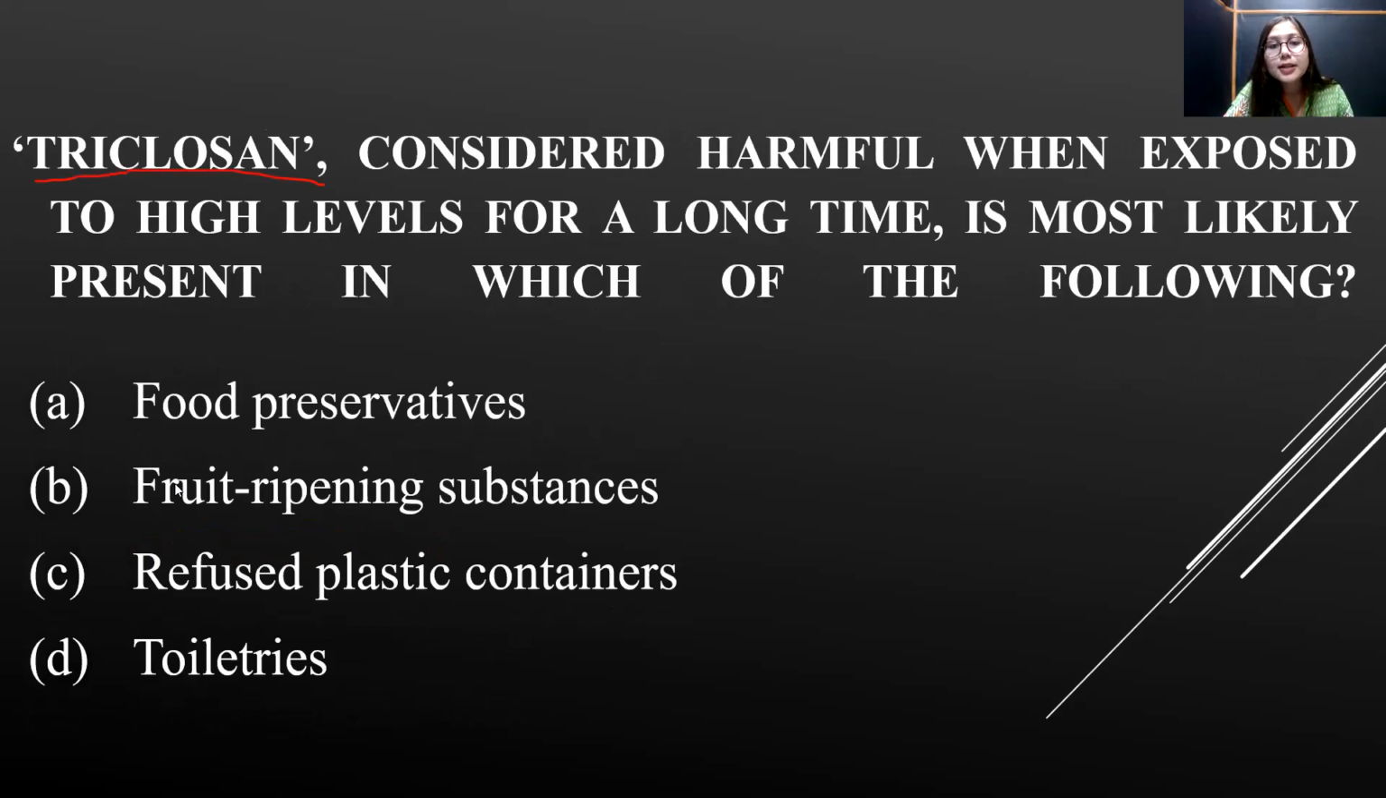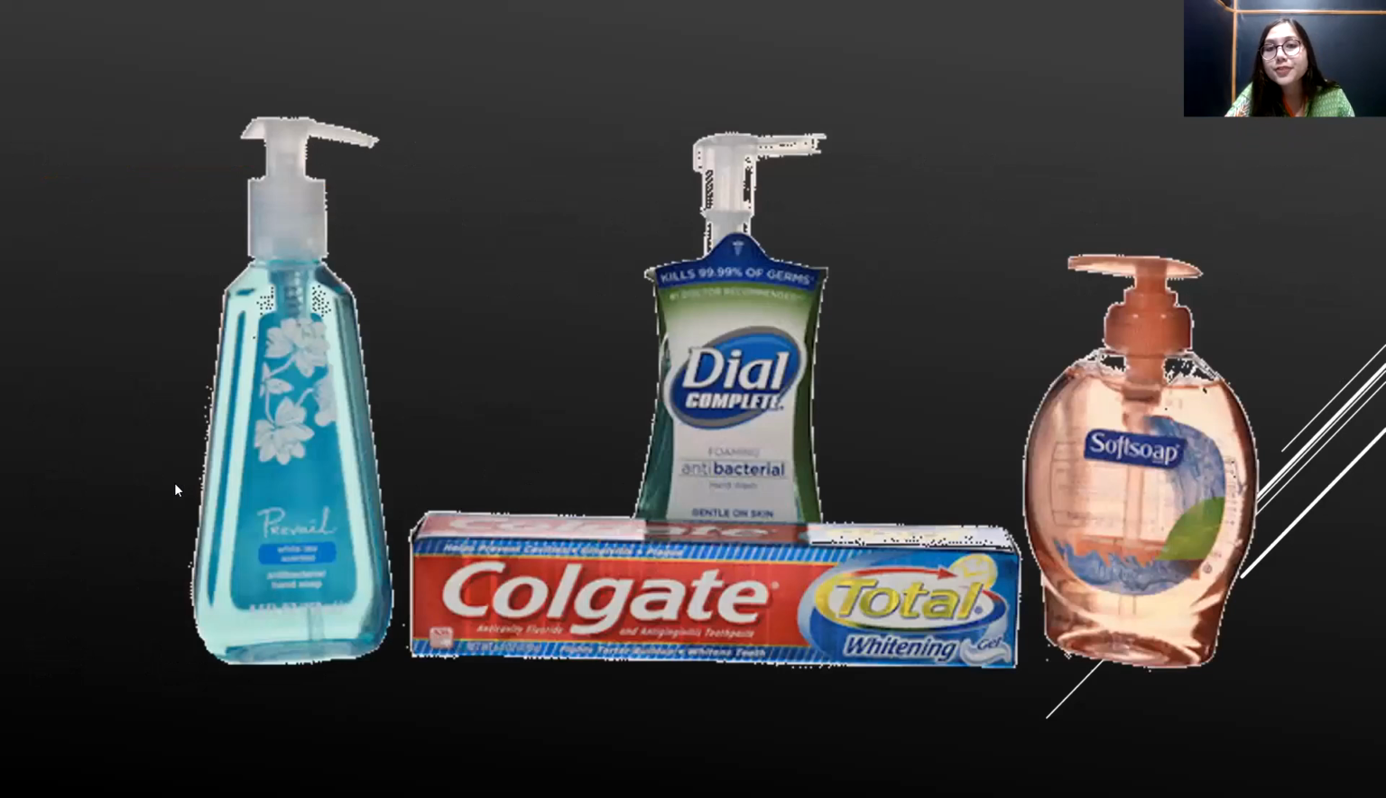Triclosan, considered harmful when exposed to high levels for a long time, is most likely present in which of the following? Now, what is triclosan? Triclosan is an antimicrobial compound. Okay, triclosan is an antimicrobial compound, and it's used in a wide variety of compounds.